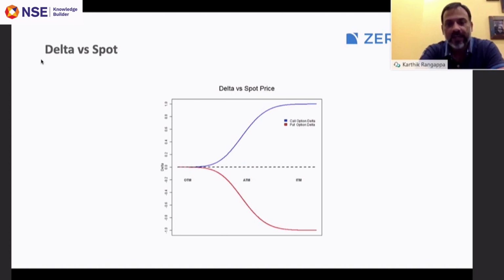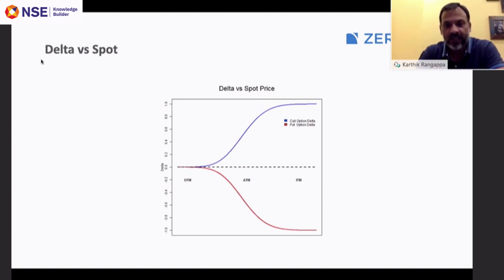If the underlying price increases, or let's say if the option transitions from at the money to in the money, then look at the blue line. That's the delta graph of a call option. The delta increases from somewhere around half to 1.